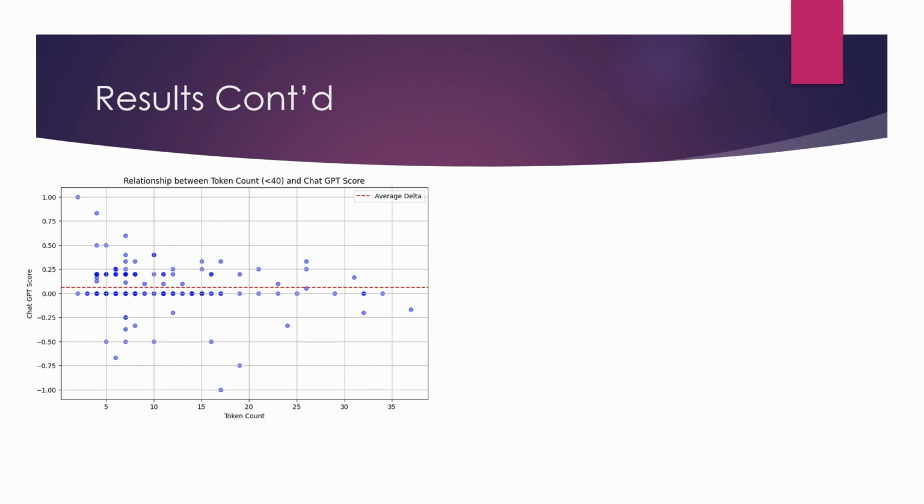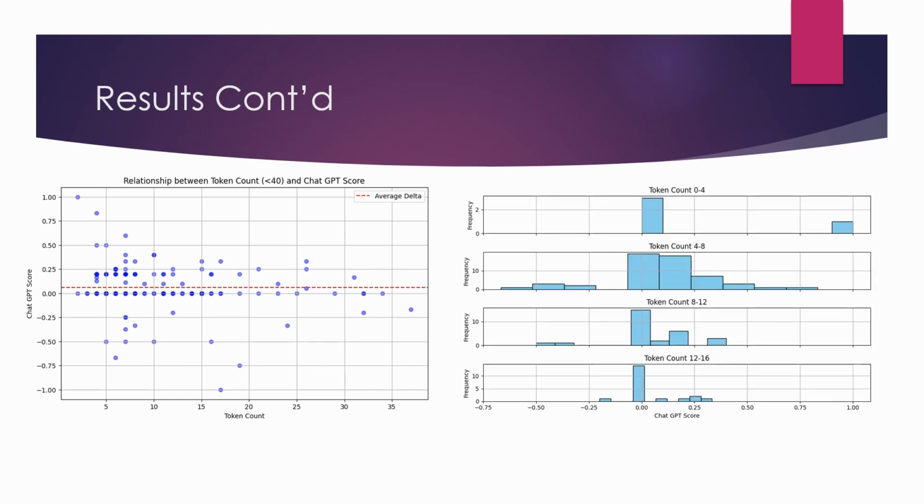Next, I looked at sentence length, simply counting the number of tokens per question. Here's a plot of the length to relative scores. There aren't any clear trends, but I did transform the data into a histogram because I noticed that smaller sentences might have caused more variance. That can be seen a bit in the plot showing the sentences between 4 and 8 words, but this was not found to be statistically significant, so it can't be a proven trend of the data.